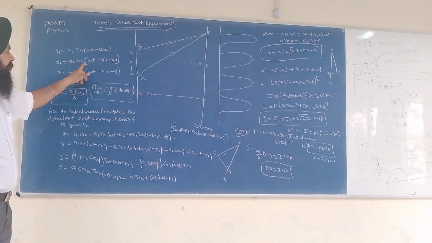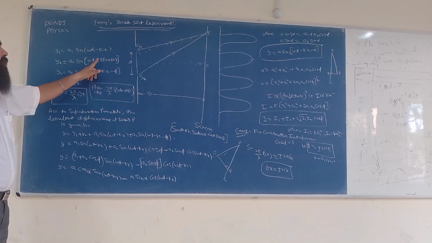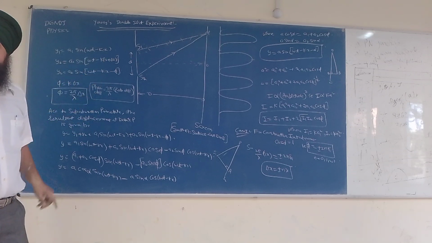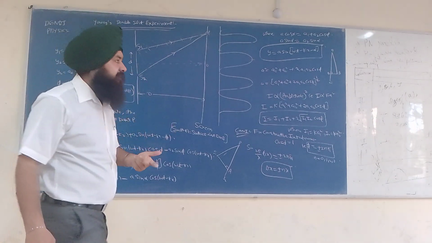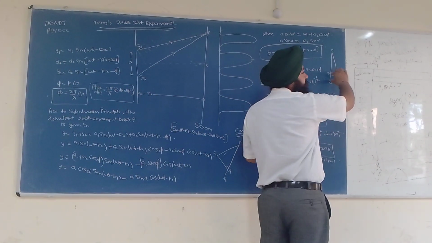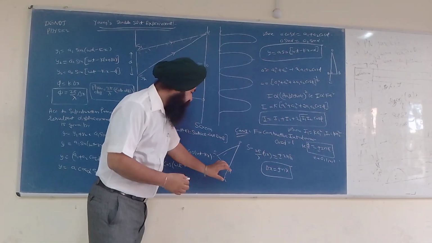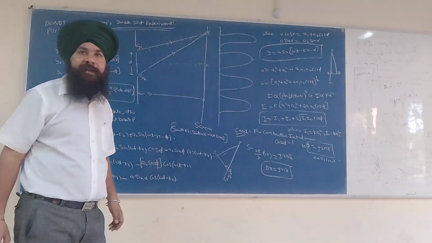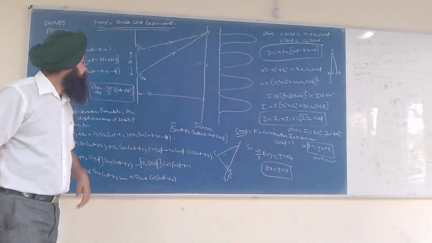Now see, for omega t minus kx plus delta x, we have added delta x extra. Delta x is the extra part.